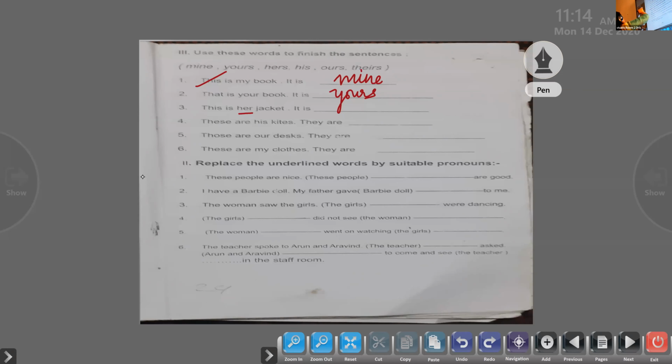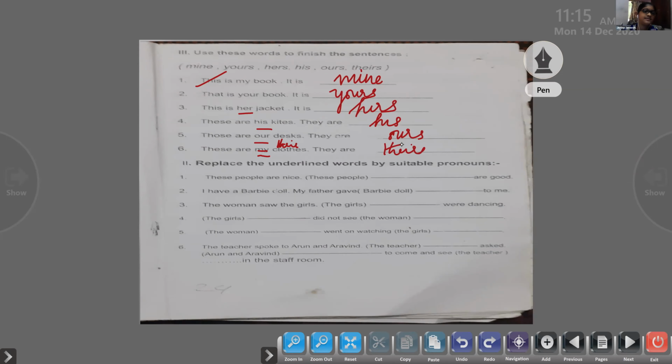Janita, come on, tell me the answer. Fast, quickly. Hers. That's all. Very simple. For his, the same, hers we use. For our, it is ours. Here, I told you, we have to change this into their. Theirs. It is simple as that.